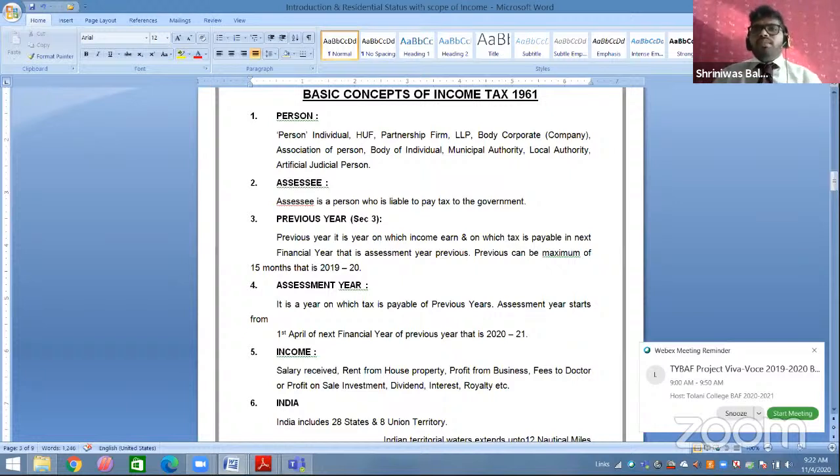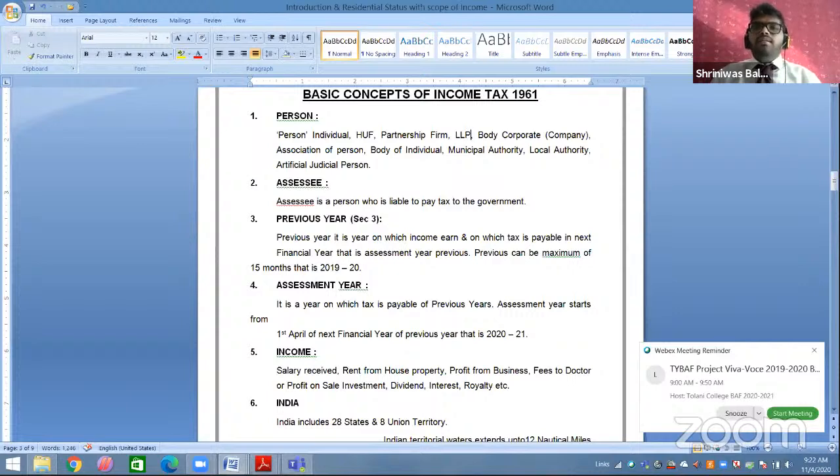Then association of persons, body of individuals. Association of persons means different kinds of persons having the same common goal, common purpose. For example, any kind of club, any kind of fitness club. All these examples will be covered under association of persons. Take a fitness gym or fitness club: different kinds of persons come for the common purpose, common goal. So that is your association of persons. All these clubs and everything will be covered under association of persons.